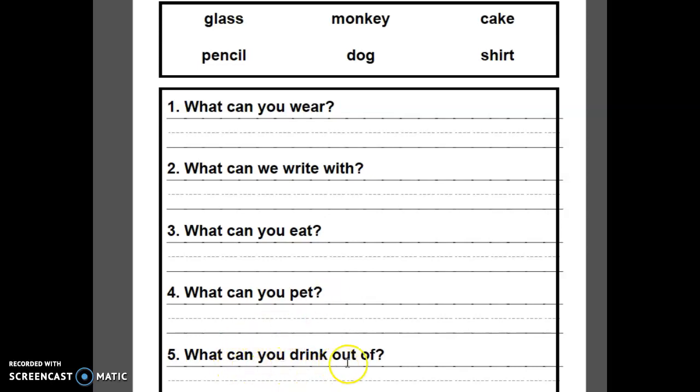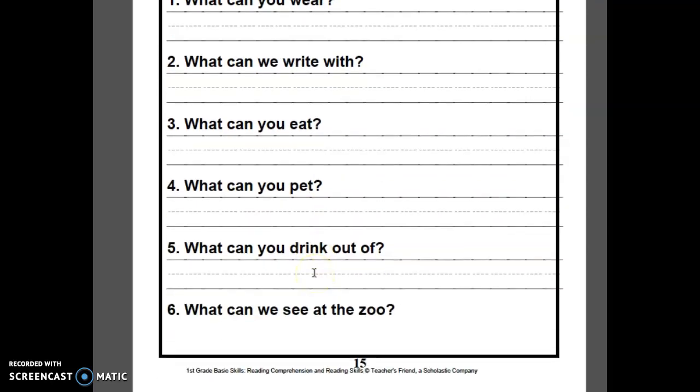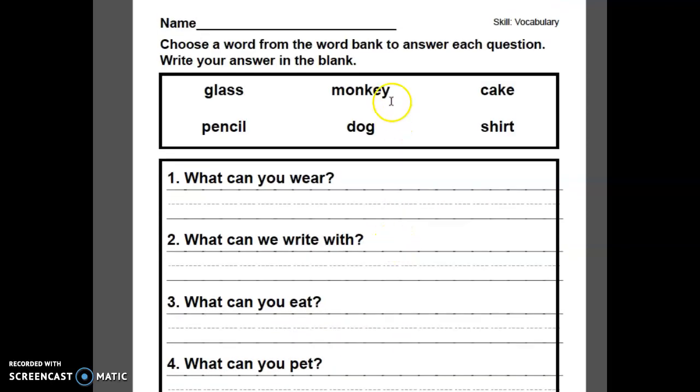What can you drink out of? I can drink out of a glass. Okay. And 6, what can we see at the zoo? Okay. We can see at the zoo a monkey or monkeys.